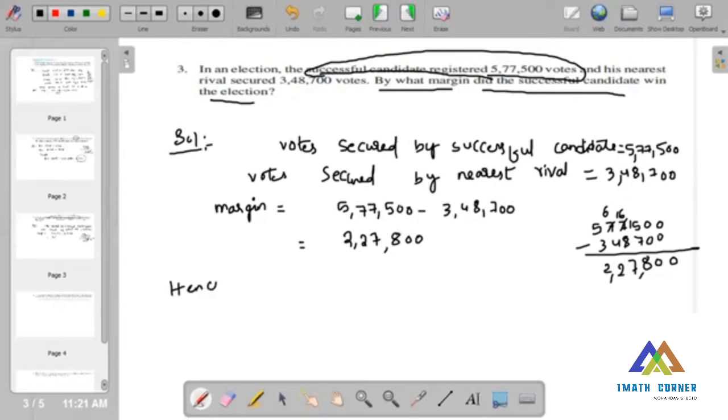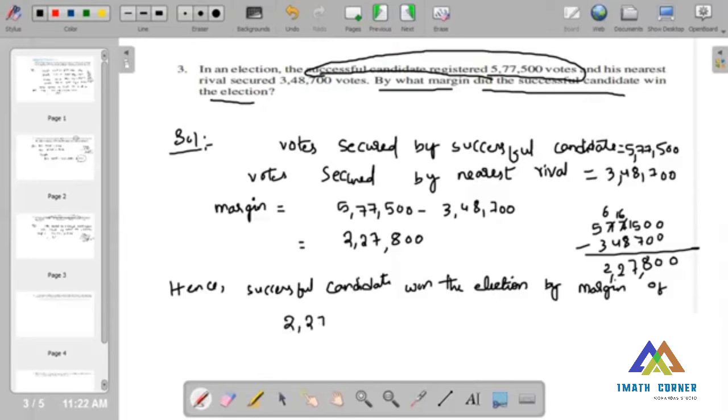Hence, the successful candidate won the election by a margin of 2,27,800. Let us check whether it is right or wrong.